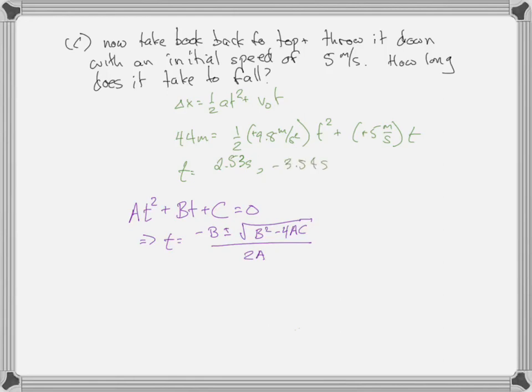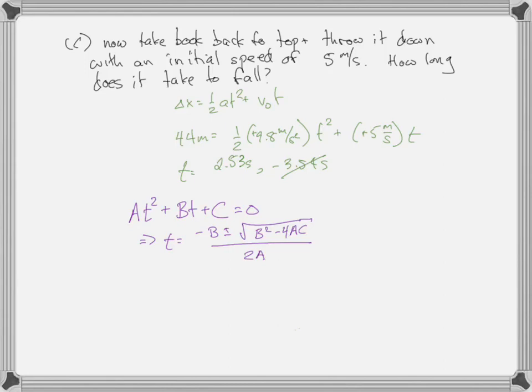Two answers, and be very careful because sometimes both answers are correct, sometimes only one answer is correct and the other one is non-physical. In this case, the correct answer is 2.53 seconds because minus 3.54 seconds happens before I ever drop my book. So that's not a physical answer. So the answer is 2.53 seconds.